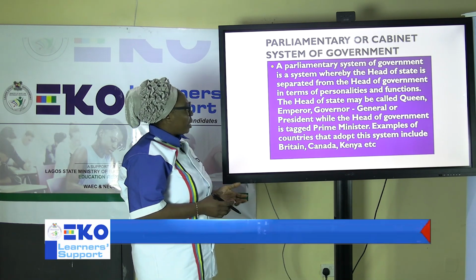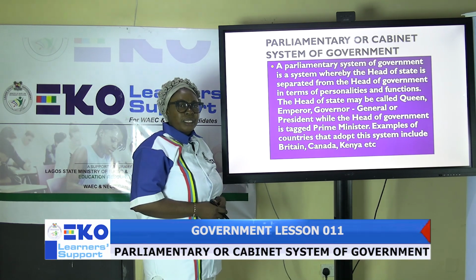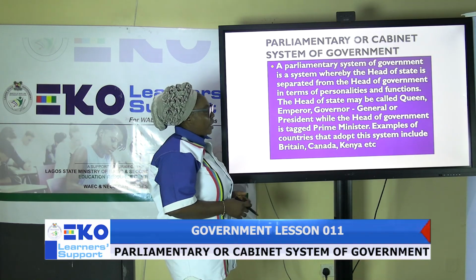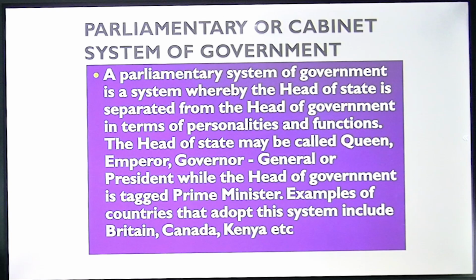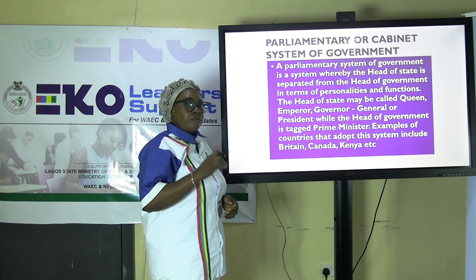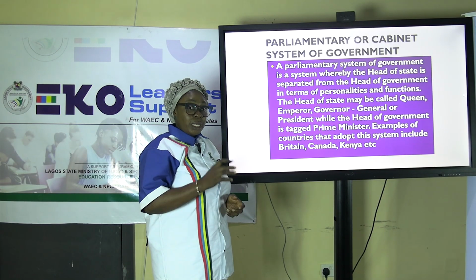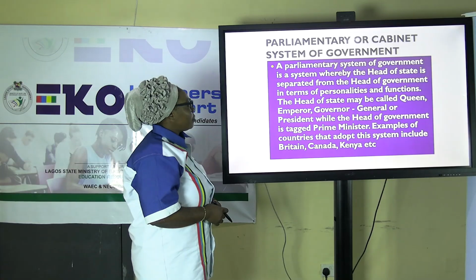What is parliamentary or cabinet system of government? A parliamentary system of government is a system whereby the head of state is separated from the head of government in terms of personalities and functions. That is, the head of state is not the head of government as we have in presidential system of government.